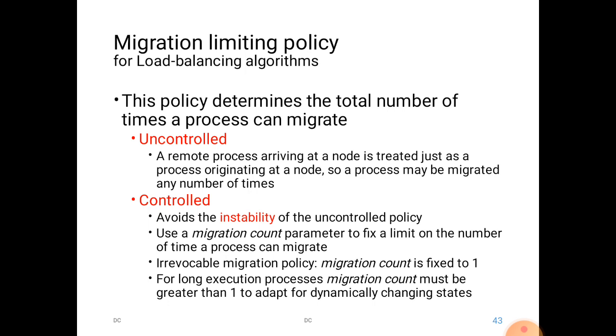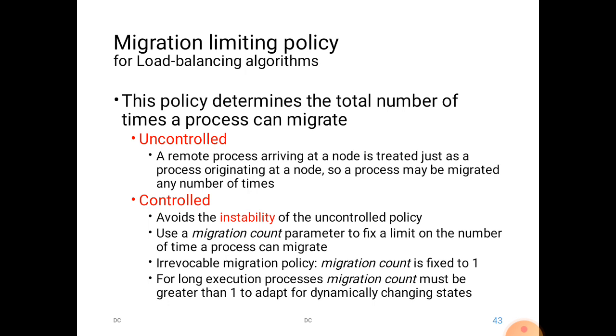In case of controlled, it avoids the instability of the uncontrolled policy. As I have already said, if it finds something lighter than the previous one, it will go on and on. In order to stop that, we go for the controlled policy. In the controlled policy, we use a migration count parameter to fix a limit on the number of times a process can migrate. So we give a limit, for example that it can migrate over 5 times, and this is called the migration count parameter.